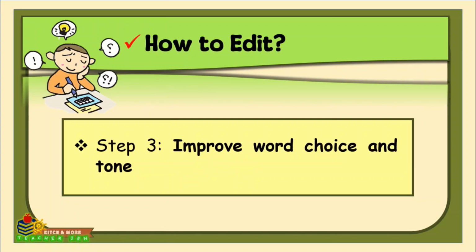Then step 3, improve word choice and tone. Ensure that words are precise, varied, and appropriate for the intended audience. Avoid vague or repetitive language. Adjust tone to fit the purpose, whether it's formal, persuasive, or informative. Ask yourself, are the words engaging and specific? Does the tone match the purpose of the writing?